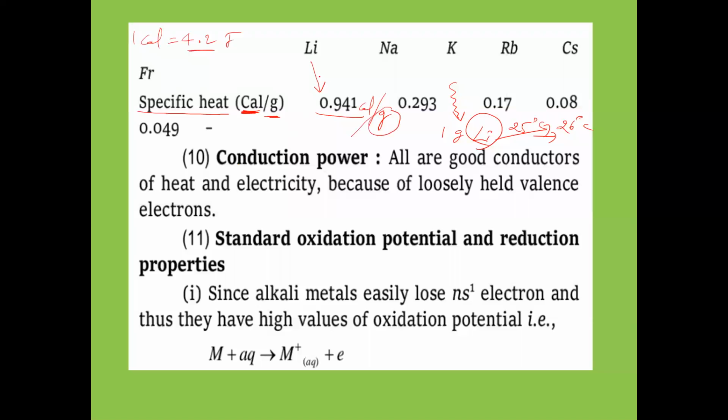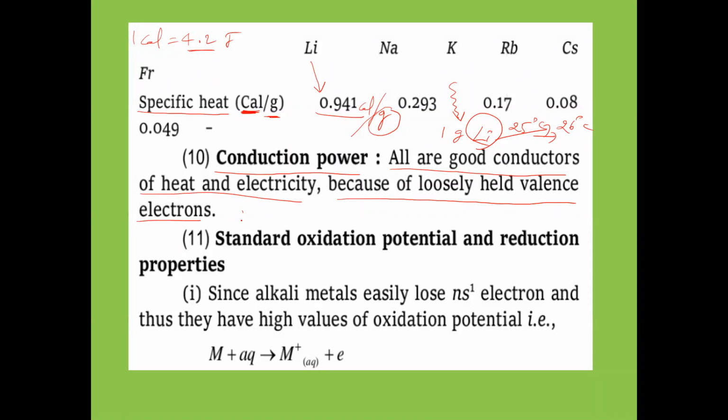Next, now which one has more specific heat here? Lithium has more specific heat and cesium has very less specific heat. Next, conduction power. Conduction power means good conductor or bad conductor of electricity. That is called conduction power. So all are good conductors of heat and electricity. All means all the first A group elements: lithium, sodium, potassium, rubidium, cesium, all are good conductors of heat and electricity because of loosely held valence electron.